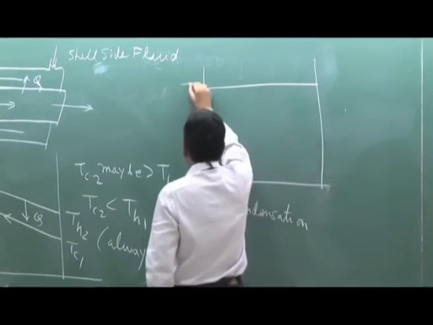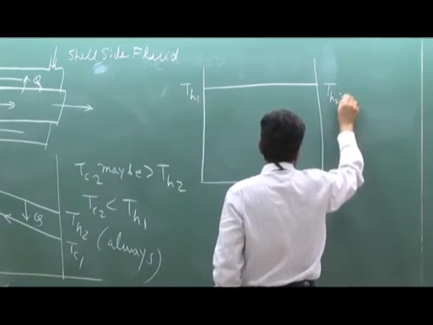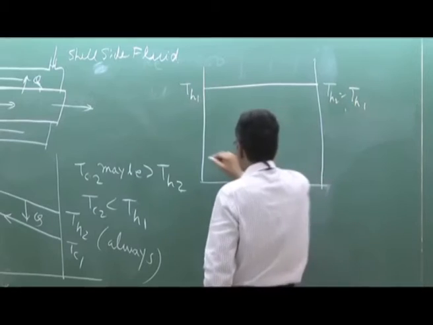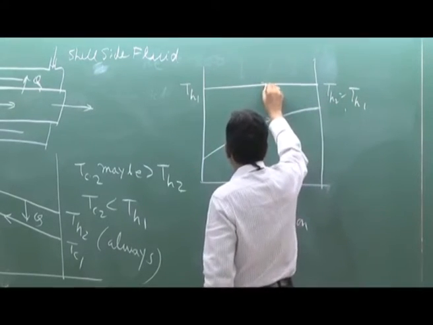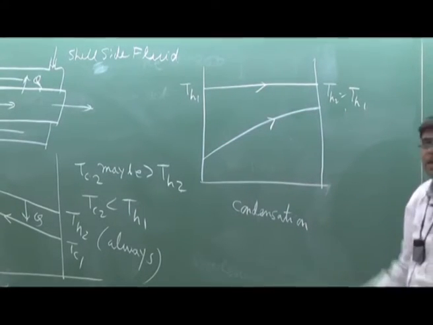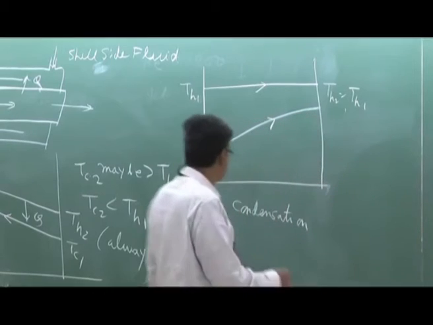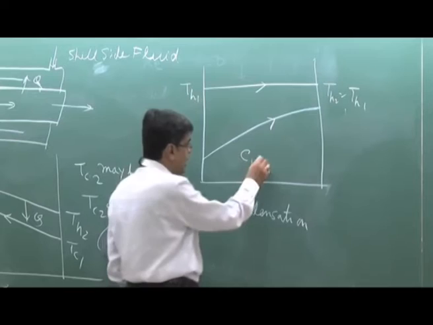That means if the hot fluid is Th1, so Th2 is Th1. We can show it. And the cold fluid, for example the water, and this is steam. The hot fluid does not change its temperature, so it looks like that. This is expressed as the specific heat of hot fluid tending to infinity.